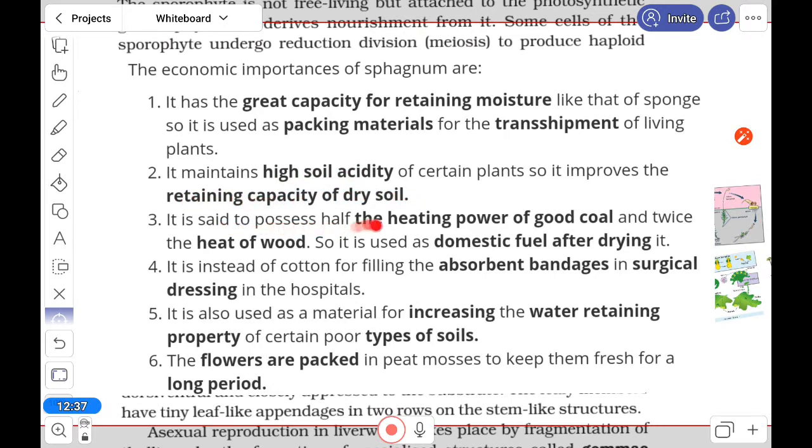It is said to have half the heating power of good coal, and it is also used as fuel like wood. It is also used in absorbent bandages and surgical dressings. Flowers are packed for long periods with it, and if packed with it, they will stay fresh for a long time. So all these are the characteristics.